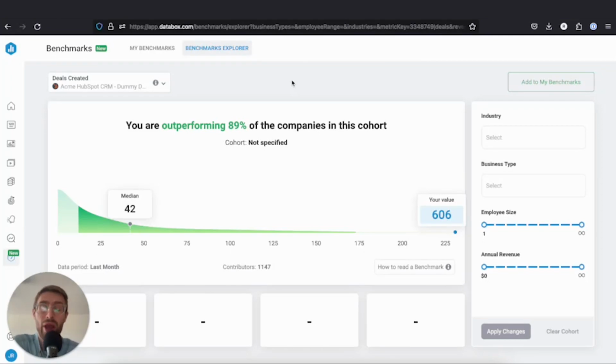And so in short, benchmark data helps you see where you're ahead of the curve and where there's room to improve, and maybe you're behind the curve, so that you can quickly identify where you should focus your time.